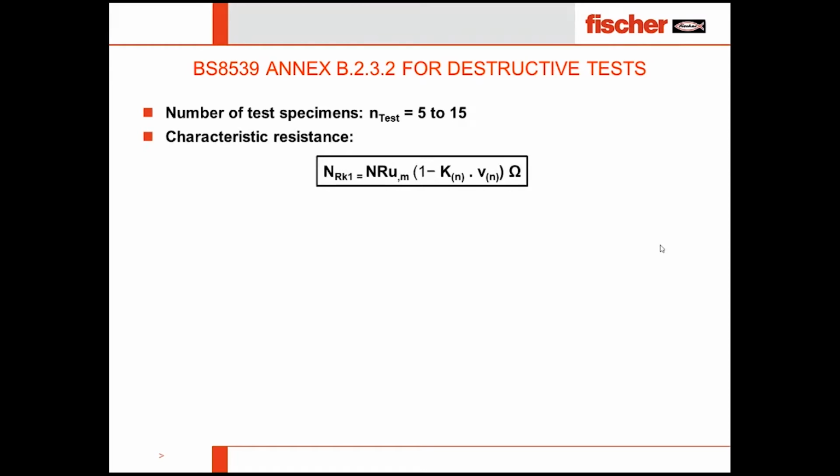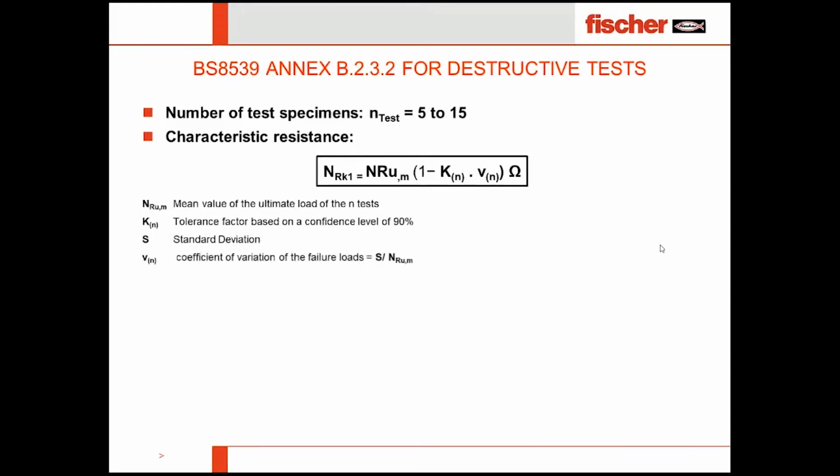What does this formula mean? N_Rum is the mean value of the ultimate load. We will come to a practical example afterwards. Then Kn is the tolerance factor based on a confidence level of 90%. S is the standard deviation. Vn is the coefficient of variation, which requires the standard deviation to calculate.